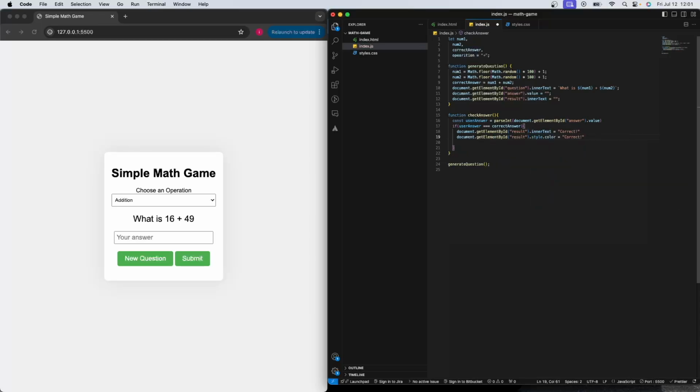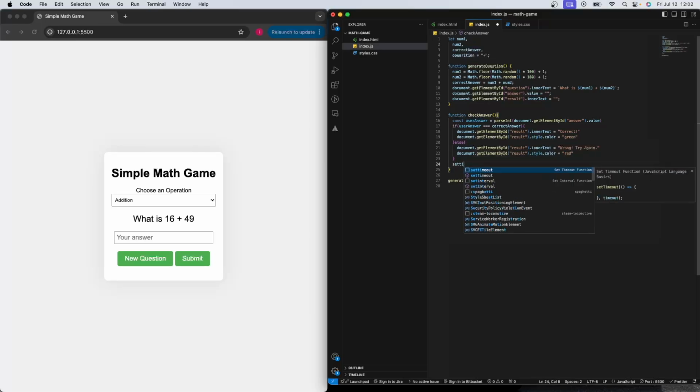Let's give it the color green so that the text is displayed nicely. But else we're gonna do the same thing but with different strings: 'Wrong, try again', and the color is going to be red.